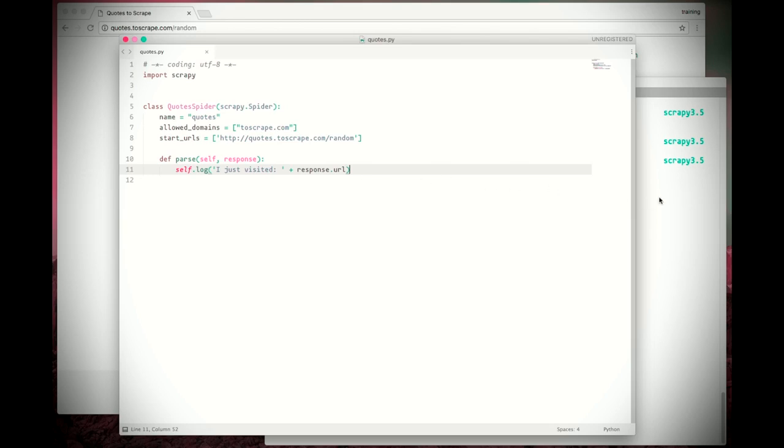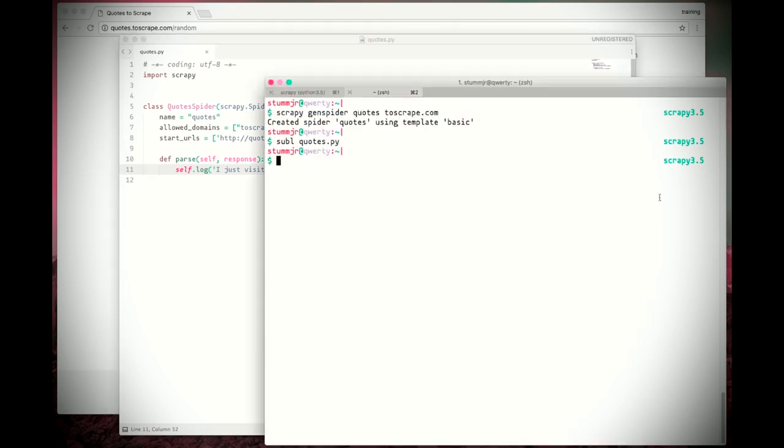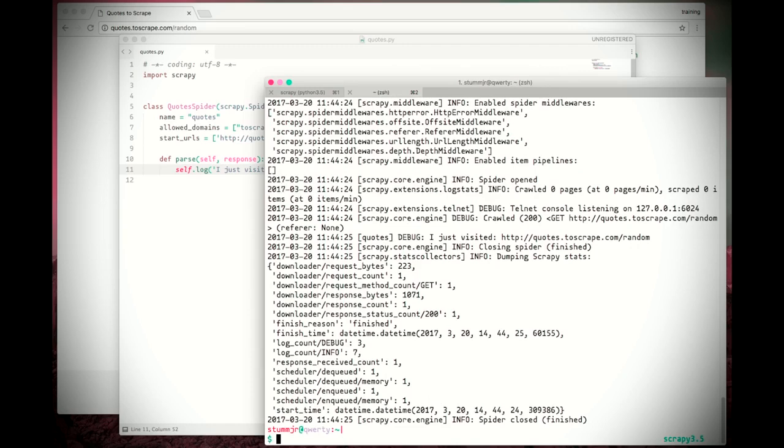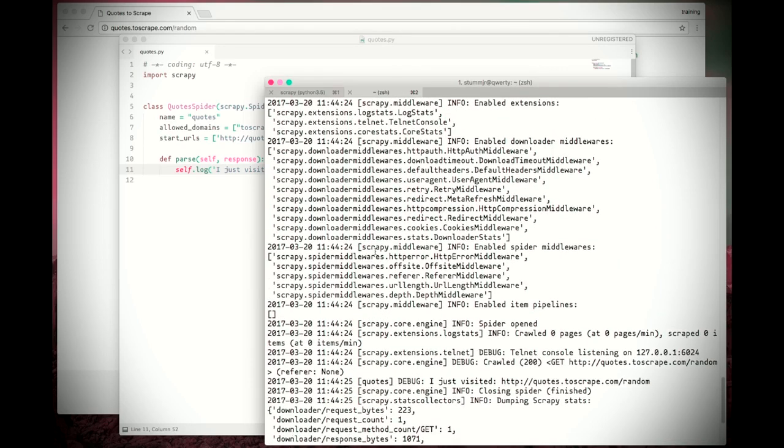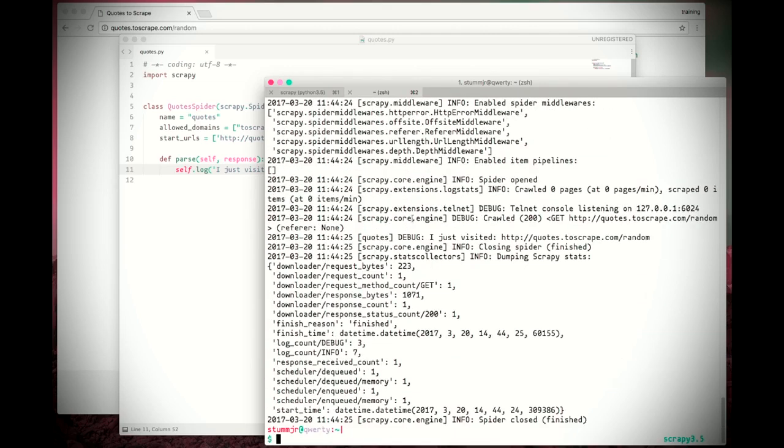Now, let's see our spider in action. We'll use the scrapy runspider command for that. As you can see, Scrapy prints a lot of information about execution, and in the midst of it, we have the message printed by our spider.